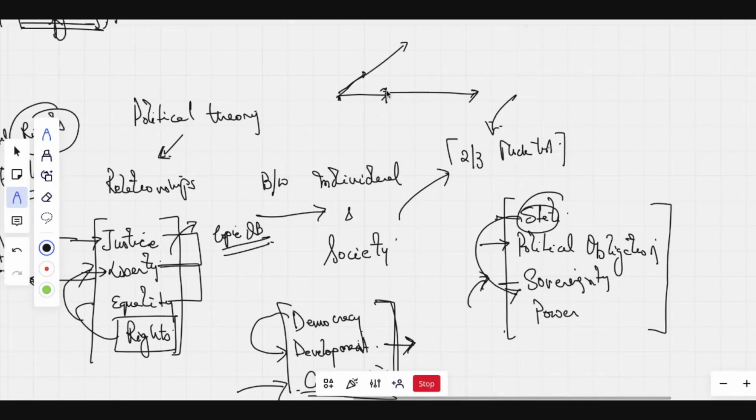Like, political theory is over, then are we moving at 45 degrees, horizontal or vertical? When we cover WPT, IPT and IR, what is our graph? So we'll be doing all of these things.